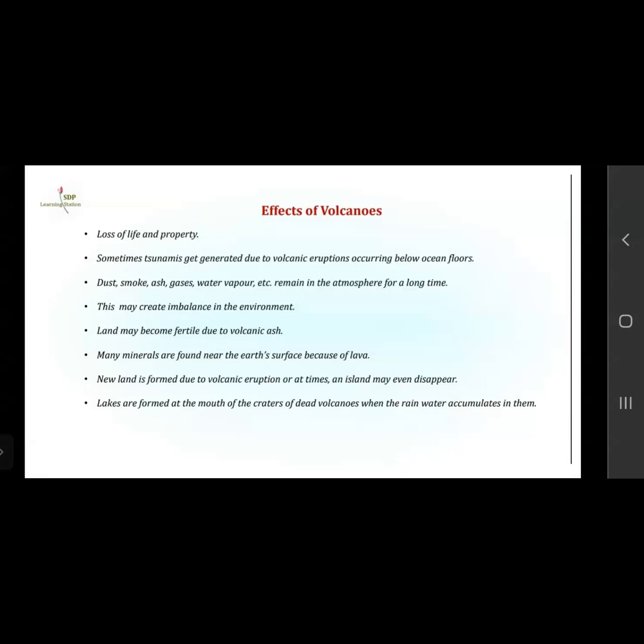Lakes are formed at the mouth of the crater of dead volcanoes when the rainwater accumulates in them. When these volcanoes have erupted and are dead now, not active, the mouth of the volcano is there. Sometimes rainwater gets accumulated over there and lakes are formed, because when a volcano is erupting, it is very deep when that substance is reaching the earth's surface. So lakes are created.